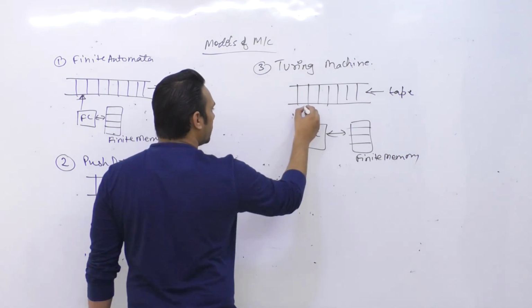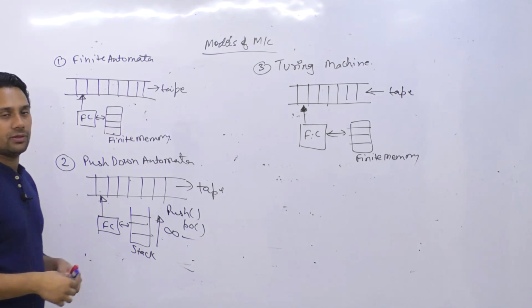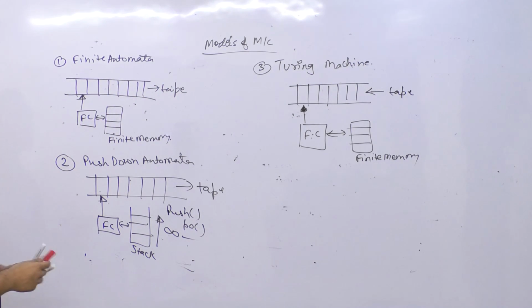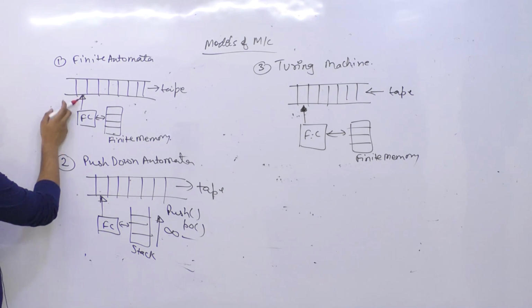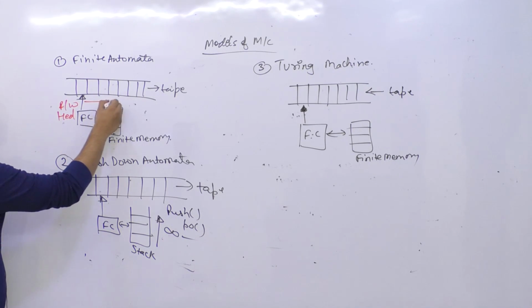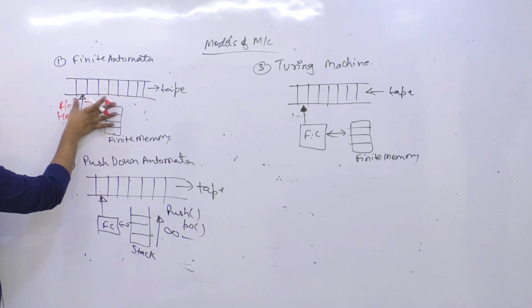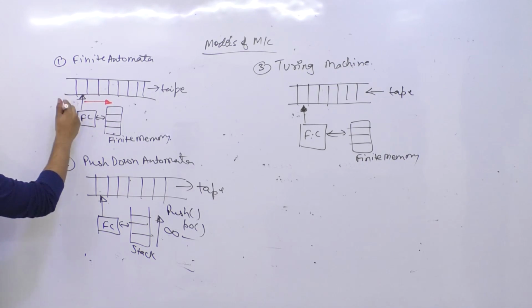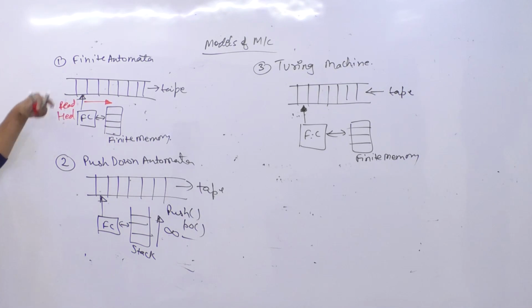And here this is a special functionality in a Turing machine. What is the functionality? So look at it carefully. In a finite automata, this read-write head, this is a read-write head, it can go only in one direction. ये सिर्फ एक ही direction में जा सकता है, only in one direction. And secondly, it is just a read head, it is not a write head. So it is just going to read the data from the tape. It is not going to write the data on the tape.